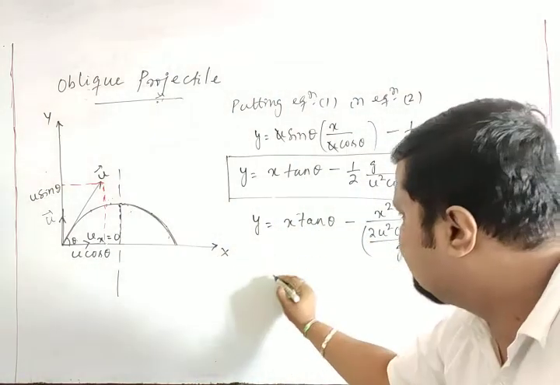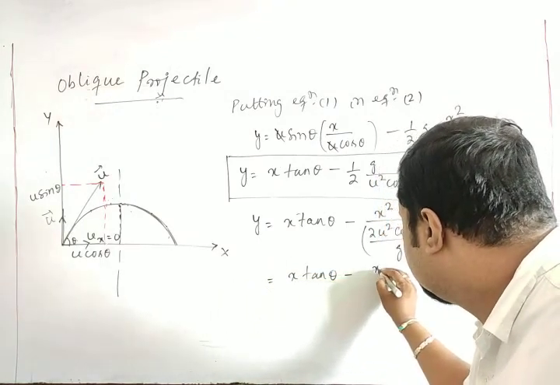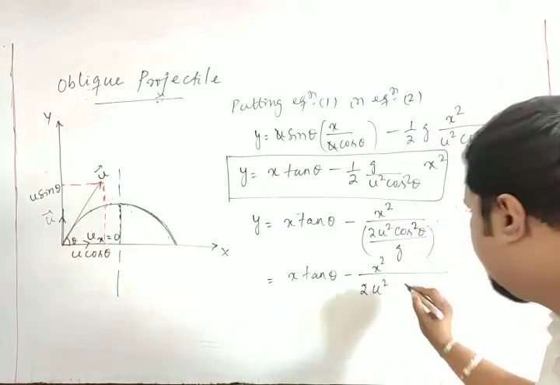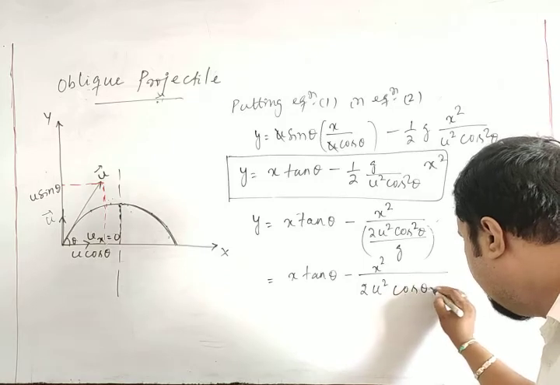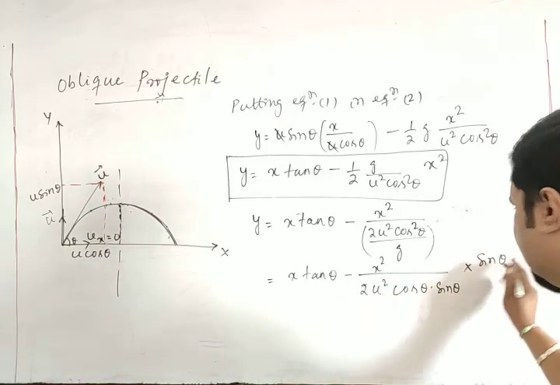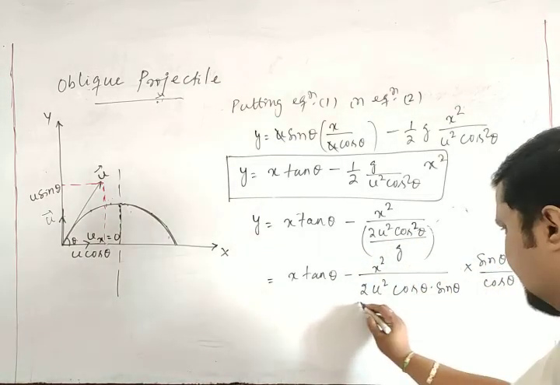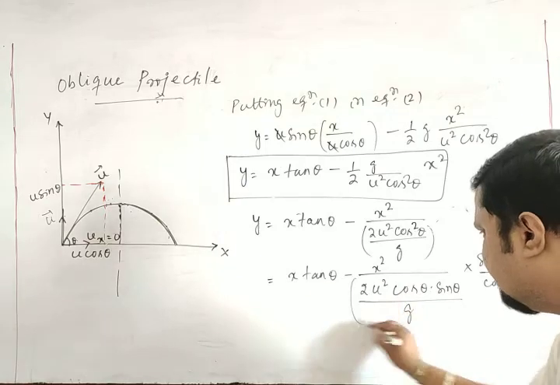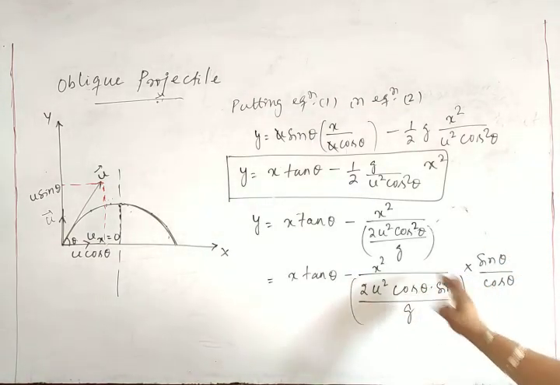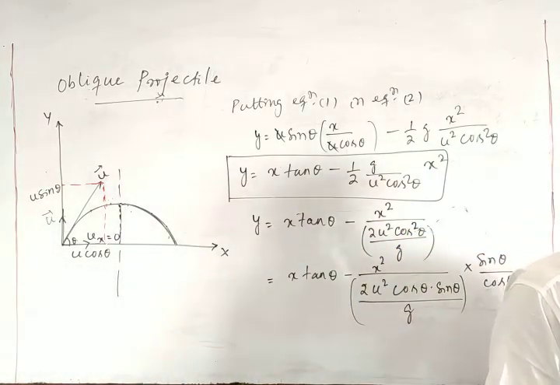So I can write this is equal to x tan theta minus x square divided by 2u square cos theta into sin theta into sin theta. Let the sin theta cancel, the other is cos theta, so this is cos theta divided by g. Can we write like this? Same thing, sin theta cancel, this is cos square theta. Okay, is that clear? So I will write this in a different way like that.